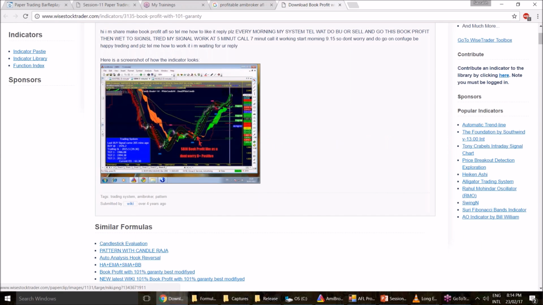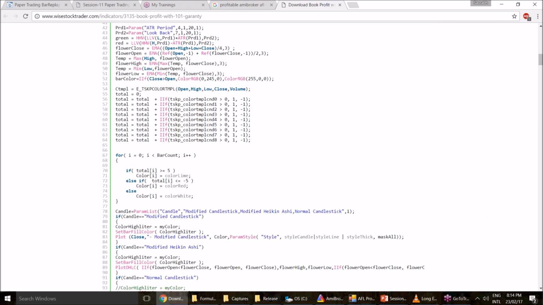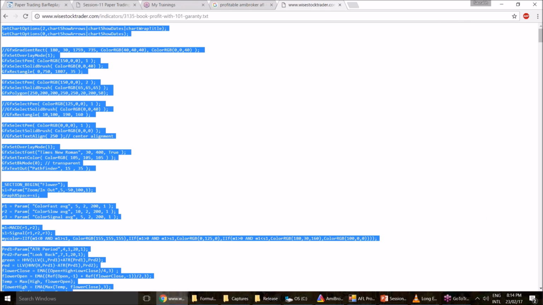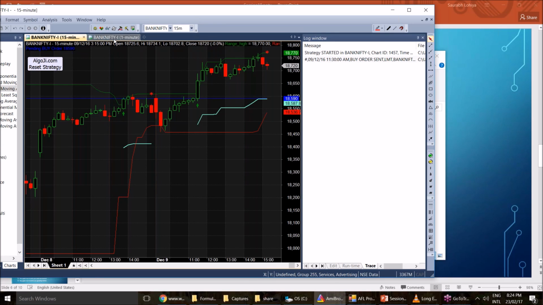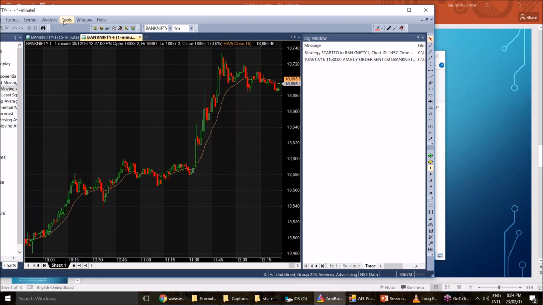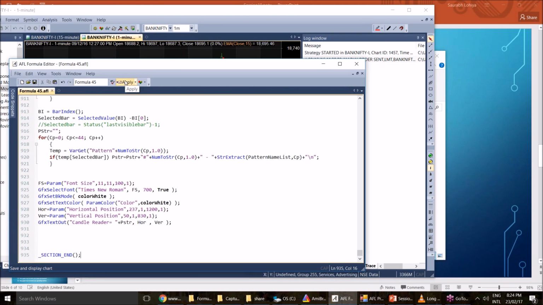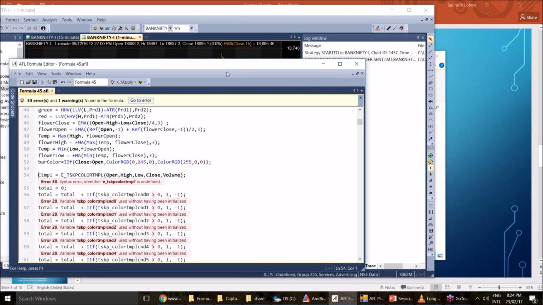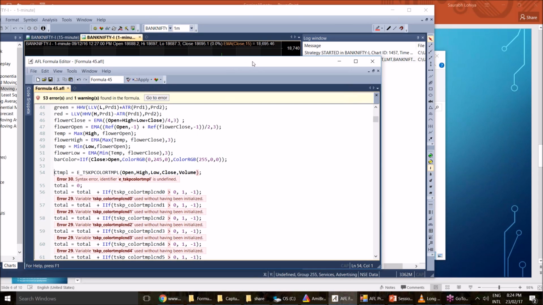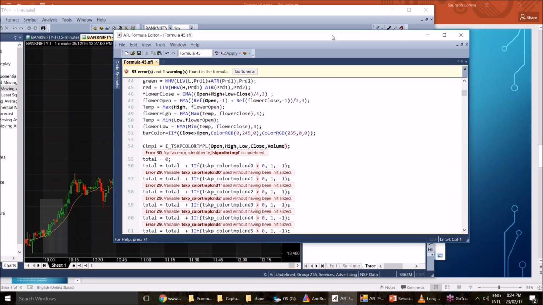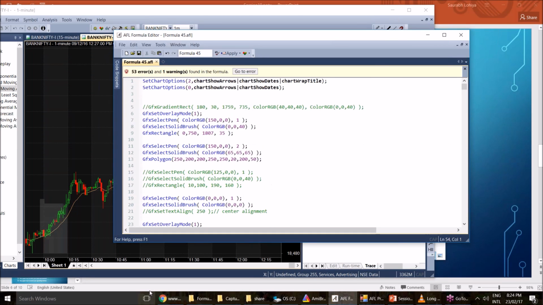The guy has given some screenshot also, and there's a very lengthy code. So now what we can do is we can verify this code using the paper trading app. Why verification is necessary through paper trading is because there may be errors in the code which may not look obvious in the backtest. This one throws a lot of errors actually. Let's leave this.